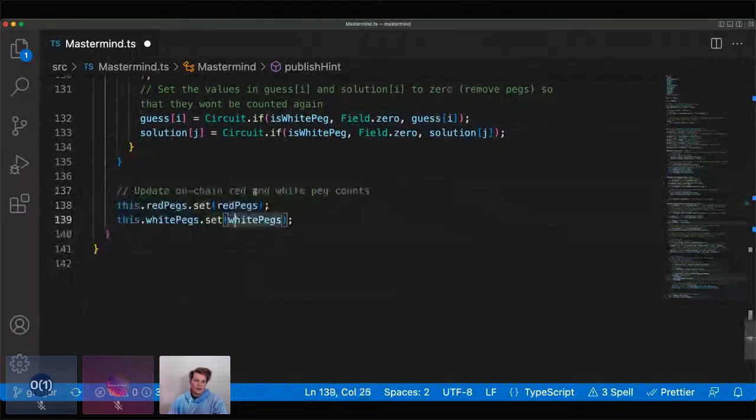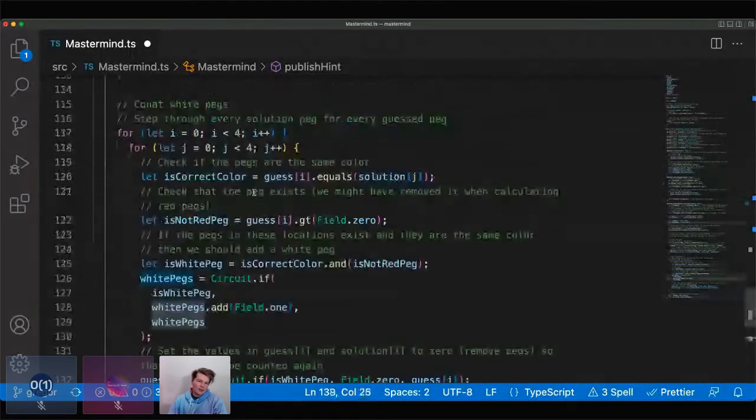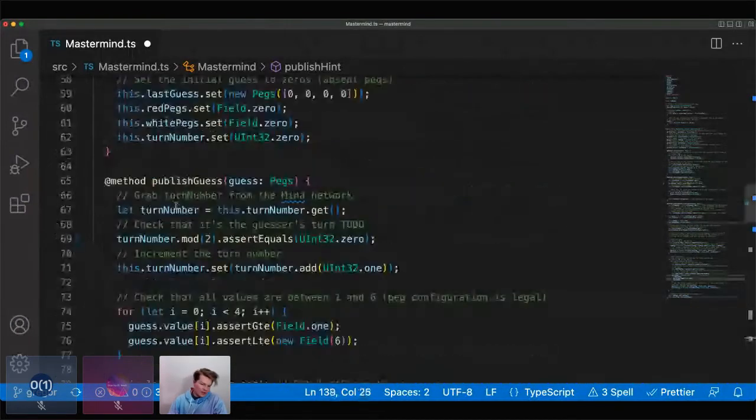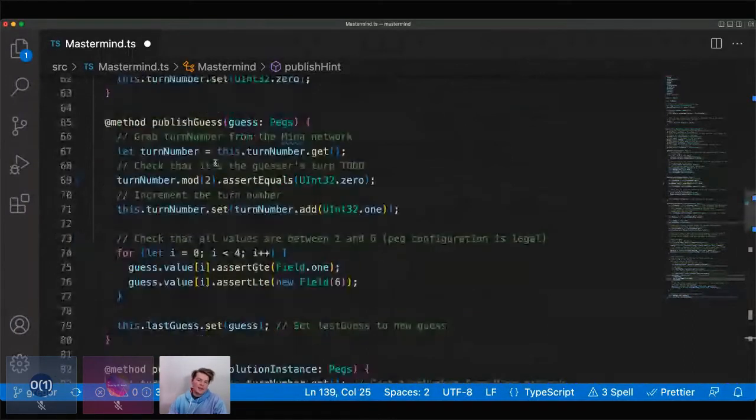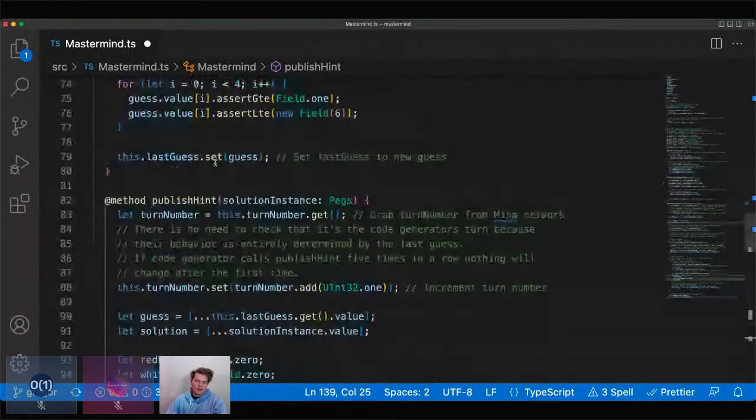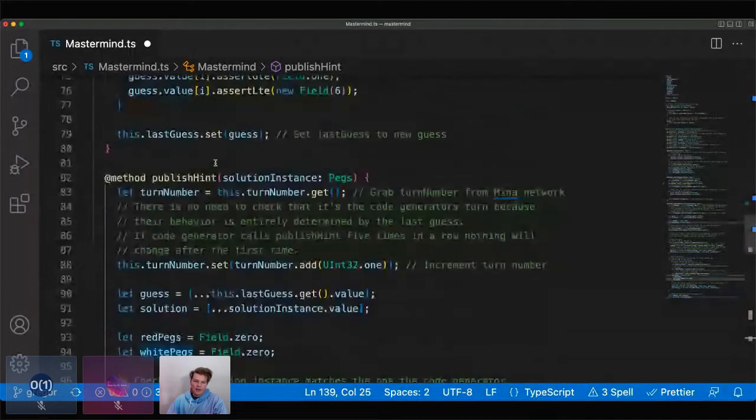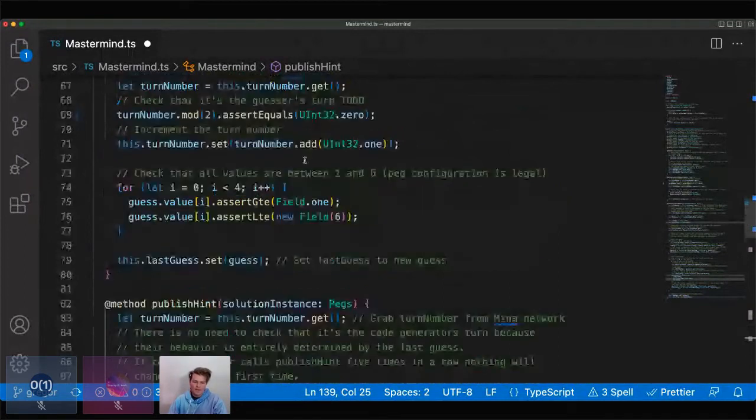And so the players will go back and forth calling publish guess and publish hint until eventually, again, we didn't implement anything to stop the game after a certain number of moves or give somebody some sort of money or token if they win. But you could certainly implement that. That's just all for the sake of clarity here.